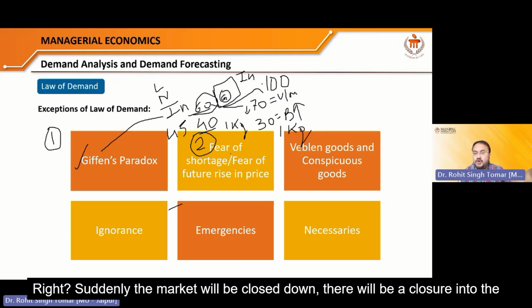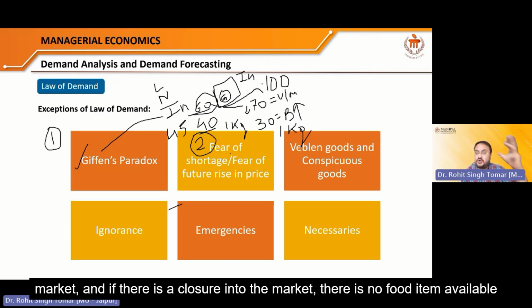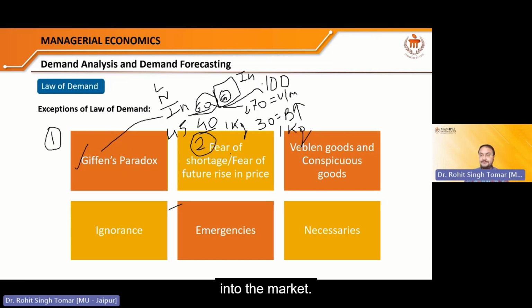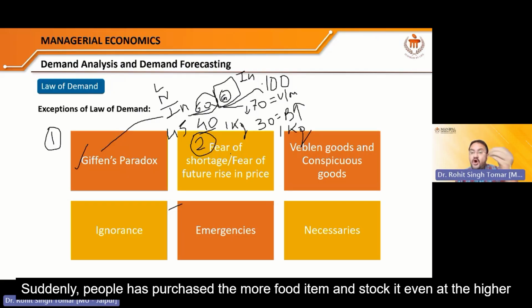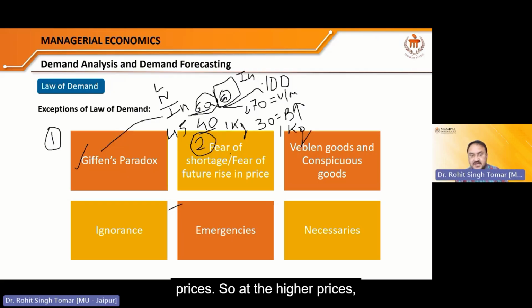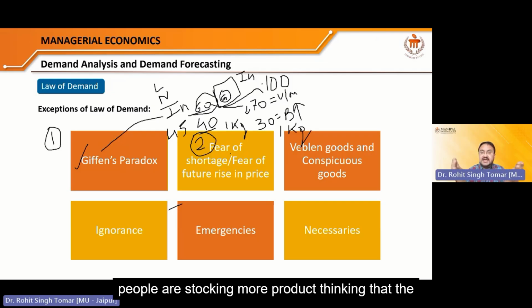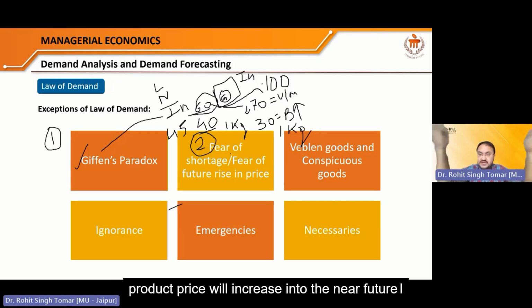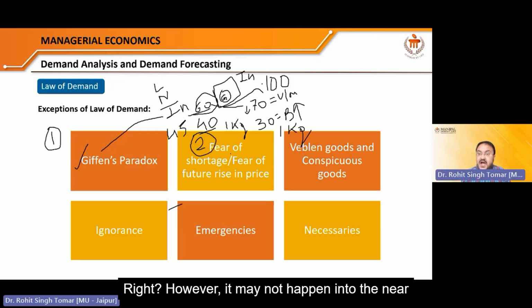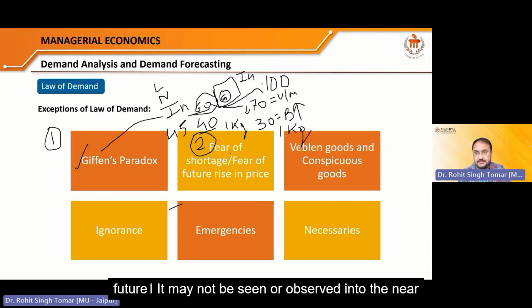Suddenly the market will be closed down, and if there is a closure of the market, there is no food item available in the market. Suddenly people purchased more food items and stocked them even at higher prices. So at higher prices, people are stocking more product, thinking that the price will increase in the near future. However, it may not happen in the near future.